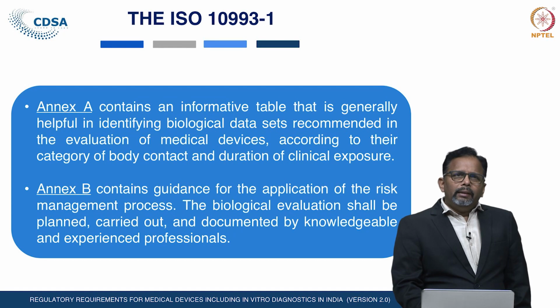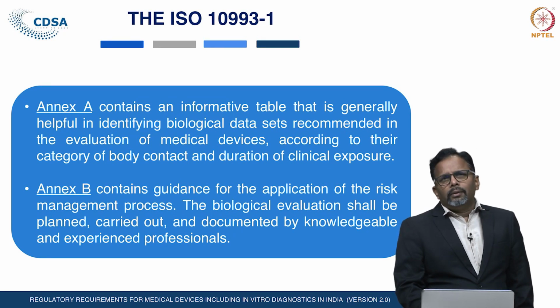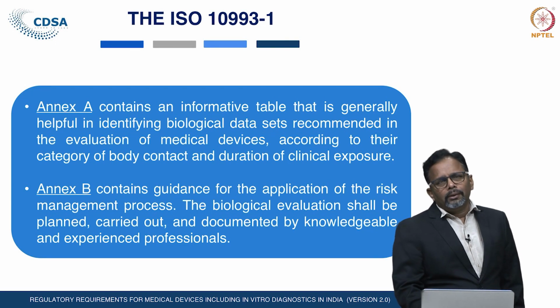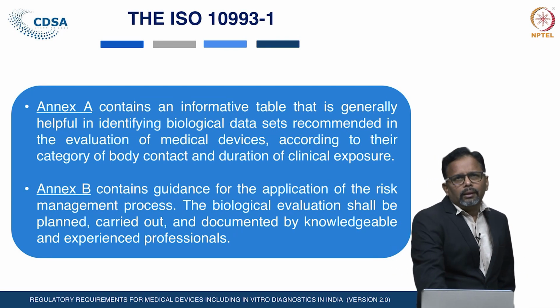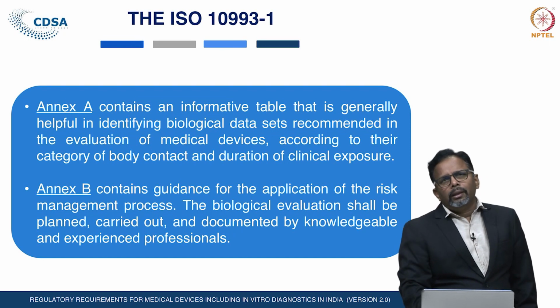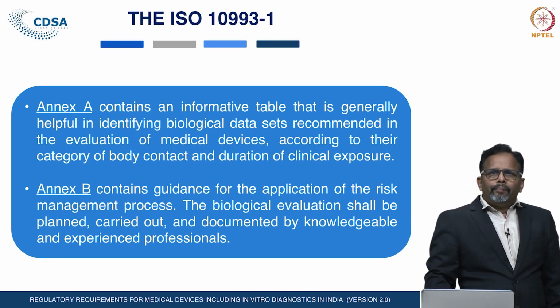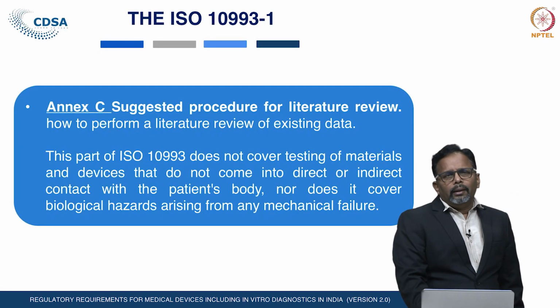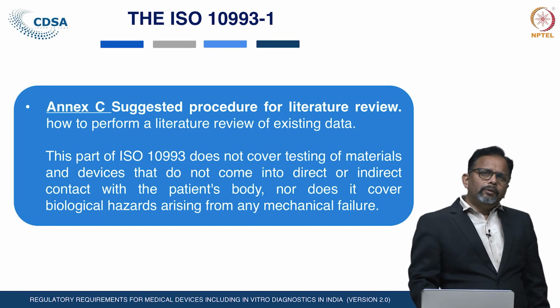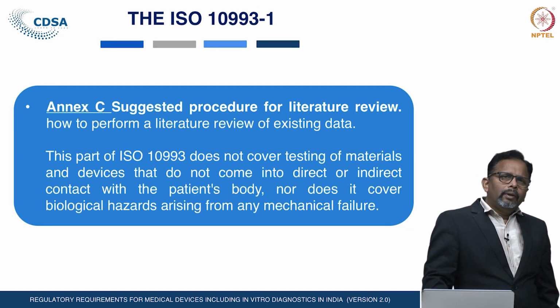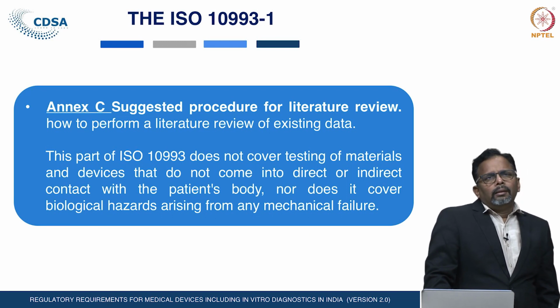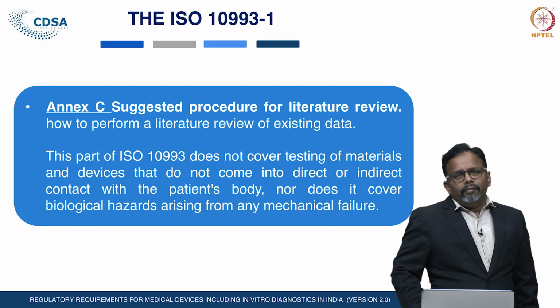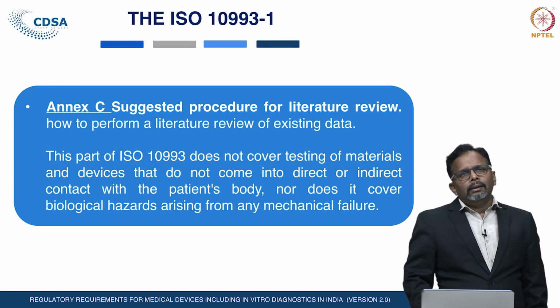Annex B is the guidance for the application of the risk management process, how the risk management process is applied. The biological evaluation shall be planned, carried out and documented by knowledgeable and experienced professionals. Annexure C is the suggested procedure for the literature review, how to perform the literature review for the existing data. These are given in this Annexure C of these standards.